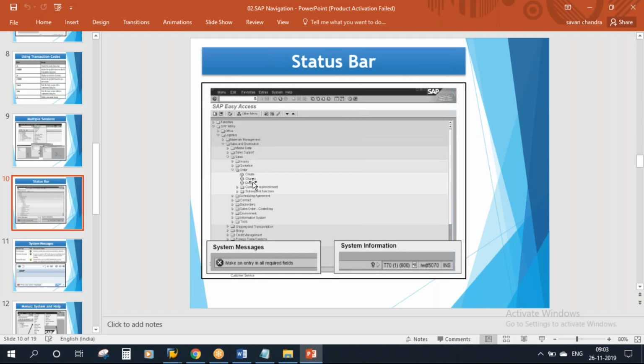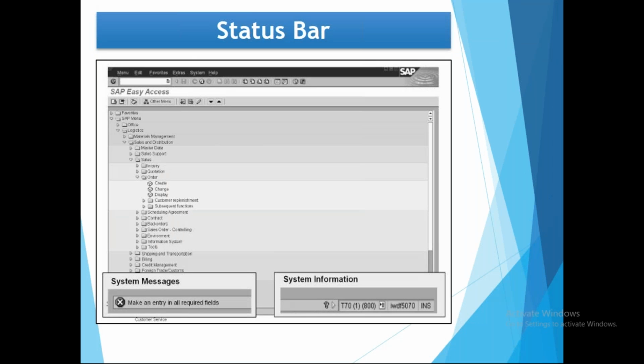Status bar. When you are working on SAP, down at the bottom you can see the messages which are called system messages. We'll discuss about these messages in a minute. And you can see the system information on the right side. Okay, so they will get displayed at the bottom of the screen.